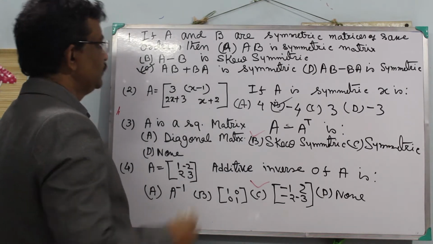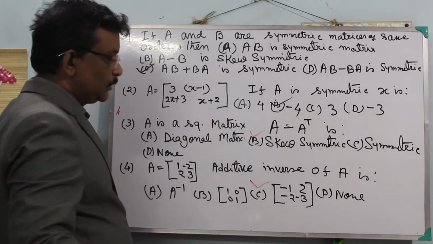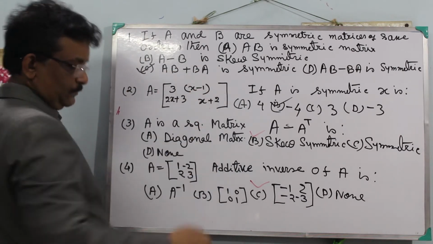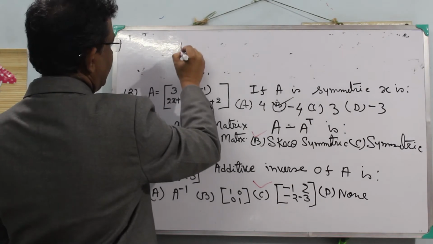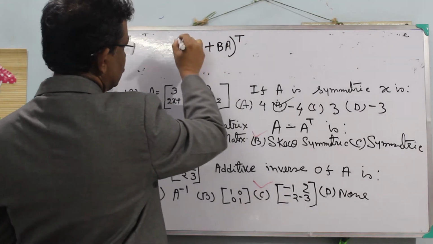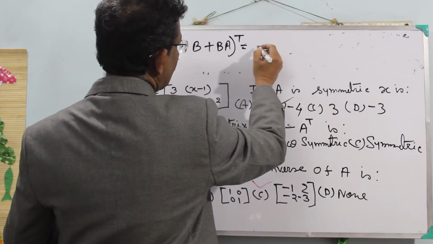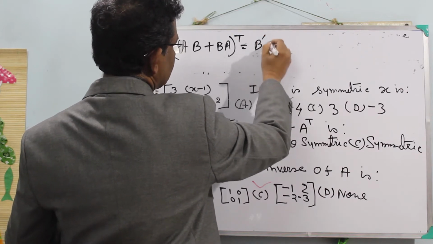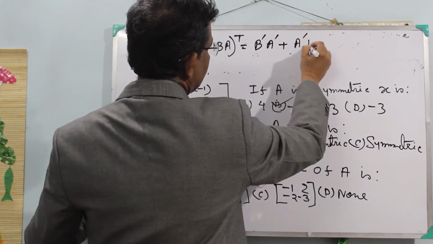How will we prove it? When we have to prove something symmetric or skew symmetric, we take its transpose. So let's prove it. The transpose of AB plus BA equals the transpose of AB plus the transpose of BA, which is B transpose A transpose plus A transpose B transpose.